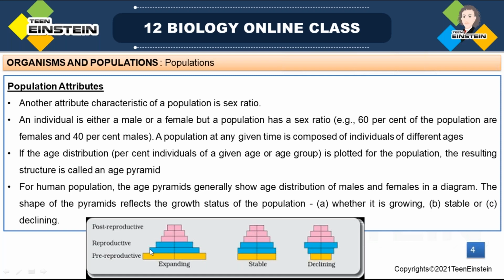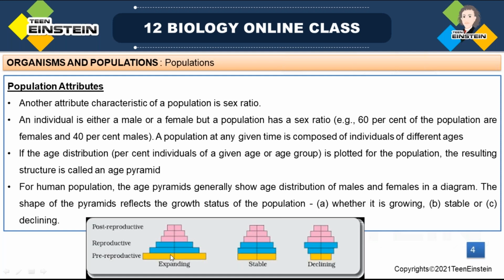That means now currently the individuals in the reproductive stage show very less compared to the pre-reproductive stage. Now this number is less, right? But when time comes, this pre-reproductive stage organism will move to the reproductive stage after some time. So these 1,000 will move to the reproductive stage. That means this is growing.